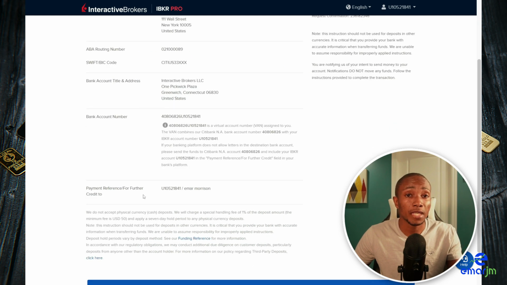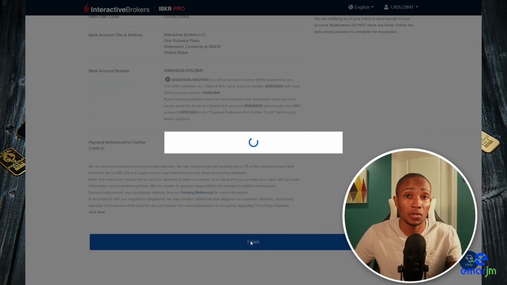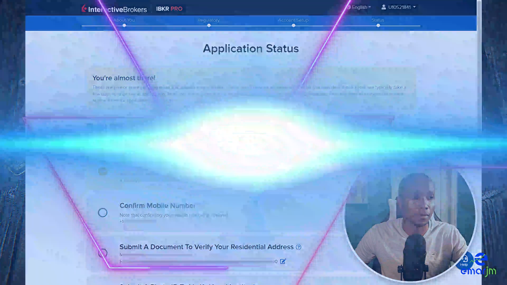In the comment section of the transfer, if you're doing it online or even on paper, then you need to specify the account number and your full name, and then you're going to select finish. So typically a wire transfer will be sent within a day. So what I will be doing now is logging into my other demo account to complete the tutorial.